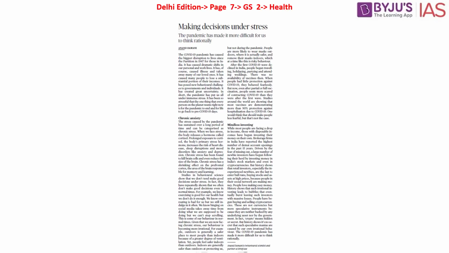This article says making decisions under stress. This article here is speaking about chronic stress. What is this chronic stress? When an individual is going through stress for a considerable, prolonged period of time, and if it is untreated by the medical practitioner, this will result in what is called chronic stress, which means that particular person will have other issues surfacing from the stress. This might be a neurological problem, it can be heart ailment, it can be other impact on the body.